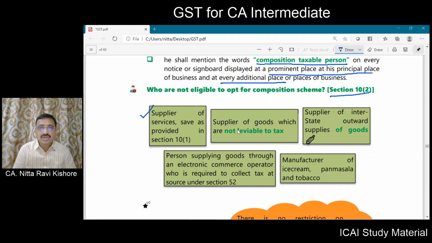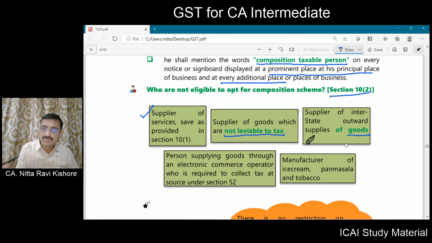Now, you should not be supplying any goods that are not leviable to GST. Next, you should not be a supplier of interstate outward supply of goods.